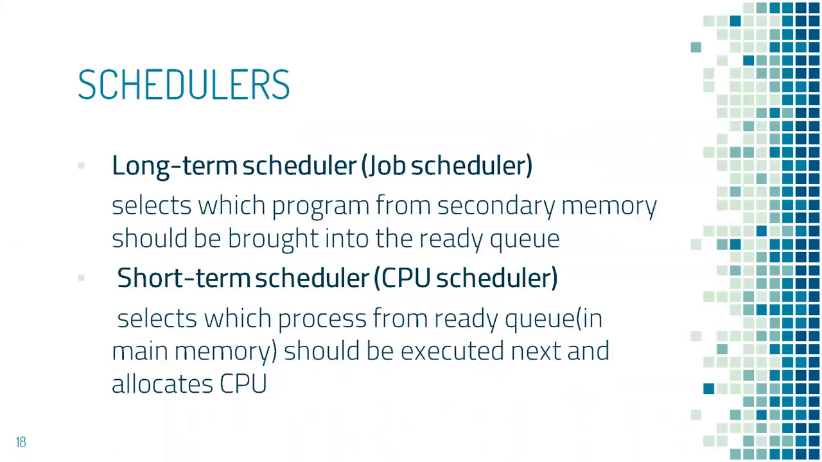There are two main types of schedulers, long-term scheduler, also known as job scheduler, and short-term scheduler, also known as CPU scheduler. Long-term scheduler selects one of the programs from secondary memory and puts it to the ready queue. Whereas short-term scheduler or CPU scheduler will select one of the processes from ready queue, which is in the primary memory, and allots CPU for execution.